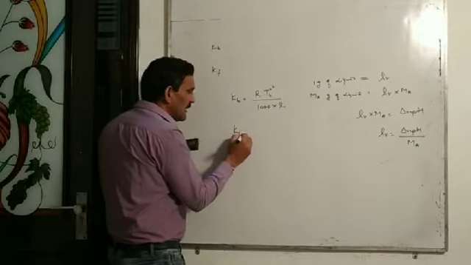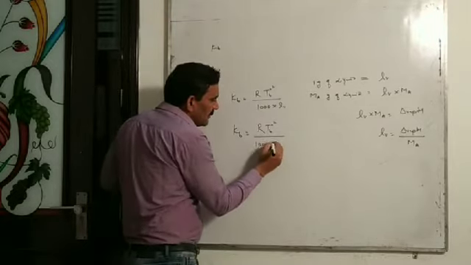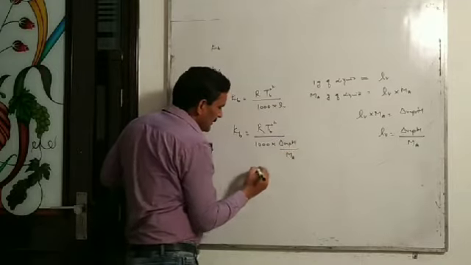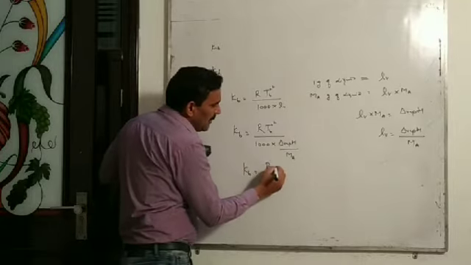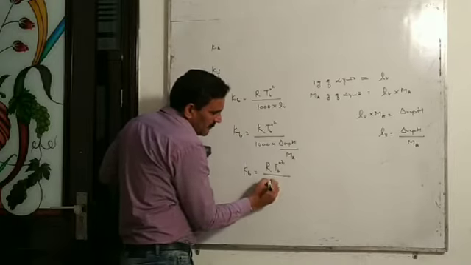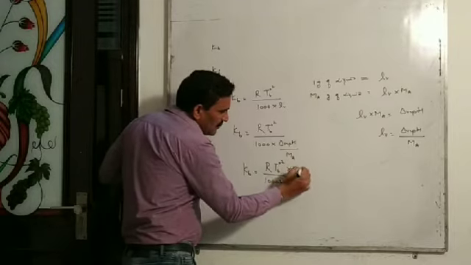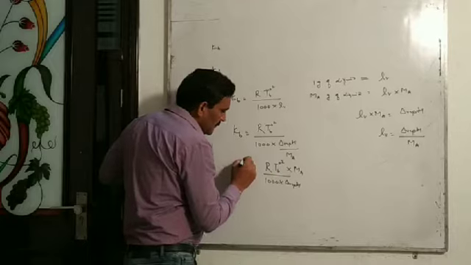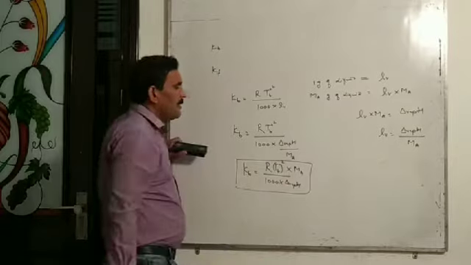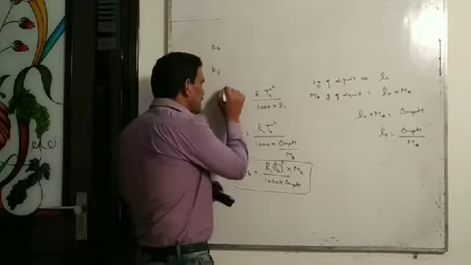In this expression, Kb will be equal to R TB naught square divided by 1000 into enthalpy of vaporization by molecular mass of solvent, and we can write Kb will be equal to R TB naught square into molecular mass of solvent divided by 1000 into enthalpy of vaporization. So Kb can be calculated from this expression or from this expression.